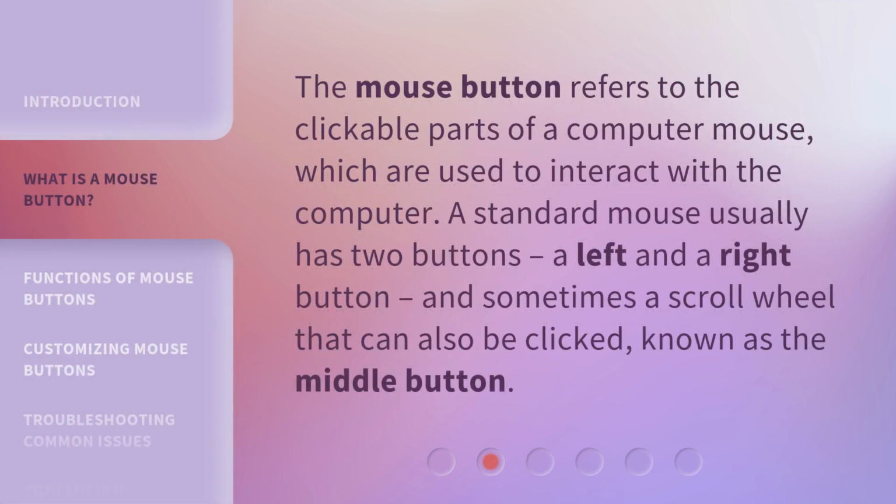The mouse button refers to the clickable parts of a computer mouse, which are used to interact with the computer. A standard mouse usually has two buttons, a left and a right button, and sometimes a scroll wheel that can also be clicked, known as the middle button.